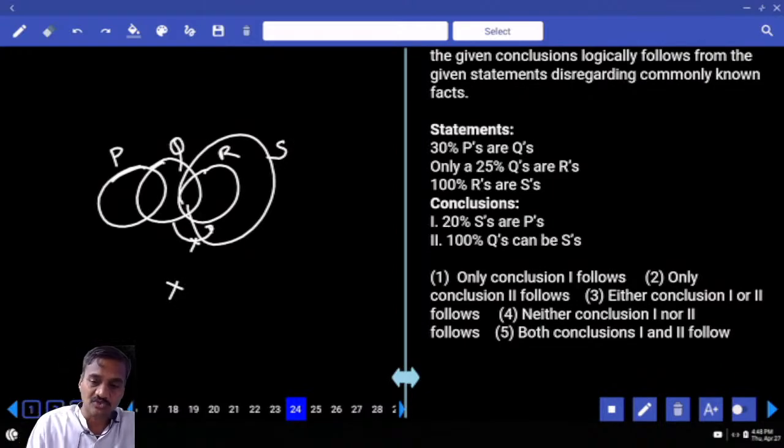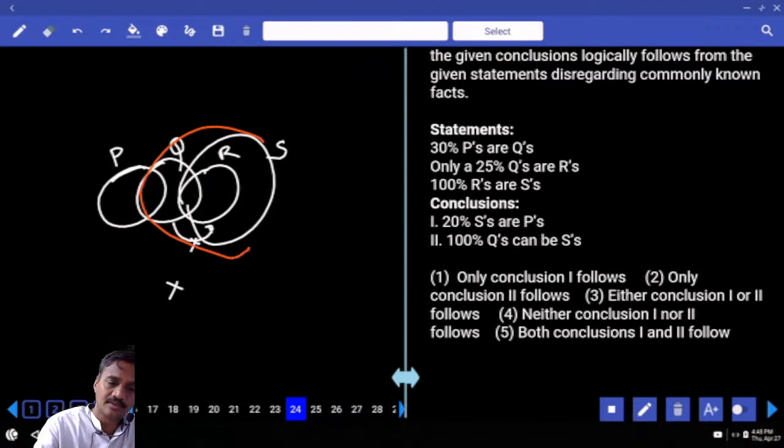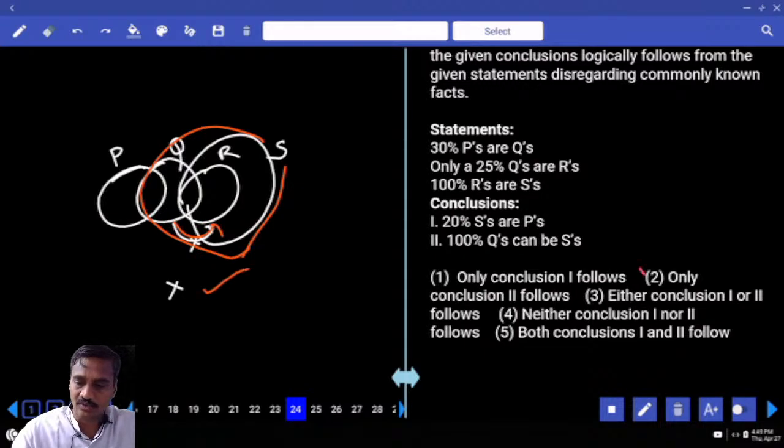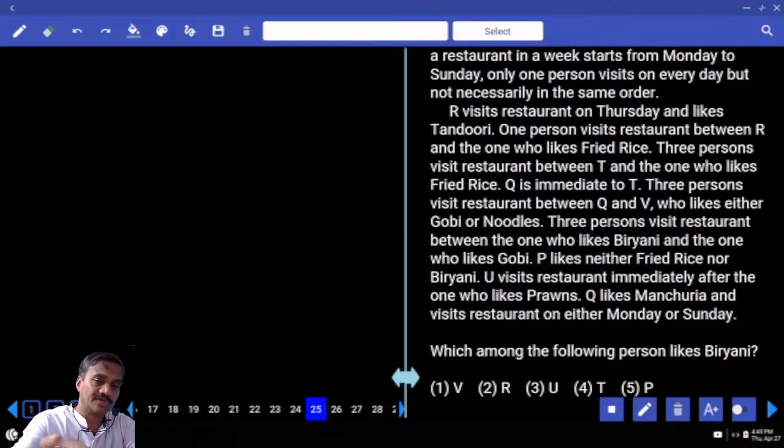100% Q's. All Q's can be S. Then, yes. Is it possible or not? Yes. Now, this Q cannot be a part of this R. It can be a part of this S. And the second one is possible. Only 2, choice 2 for question 24. Then next one, 25 onwards. Now 25 to 28.